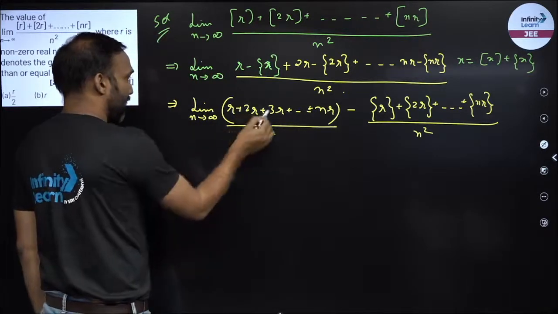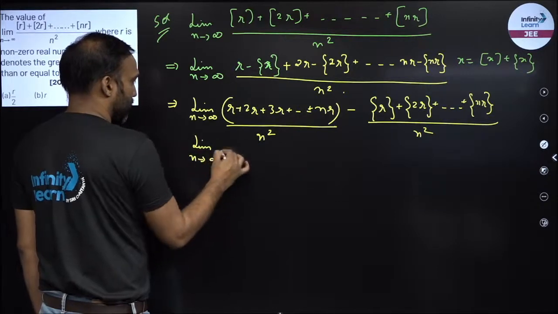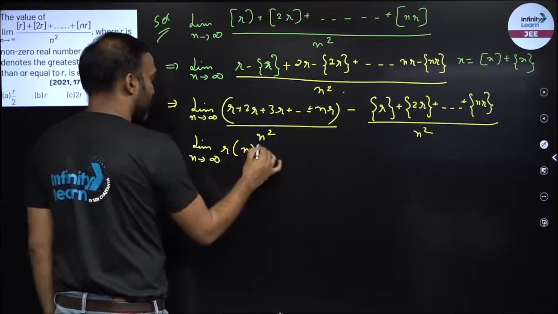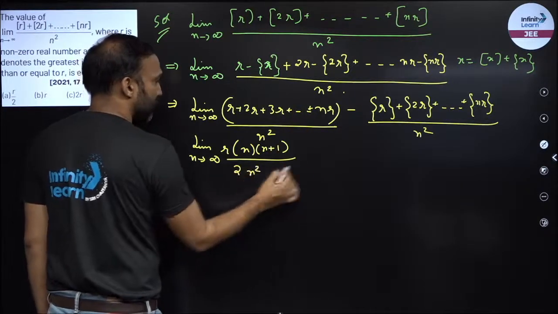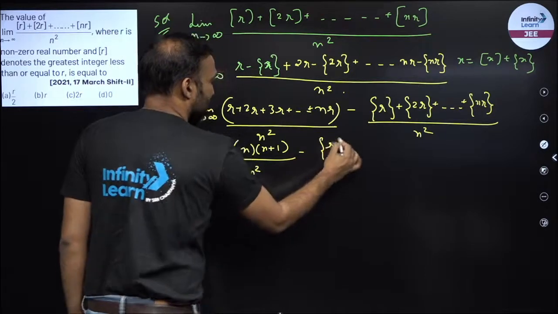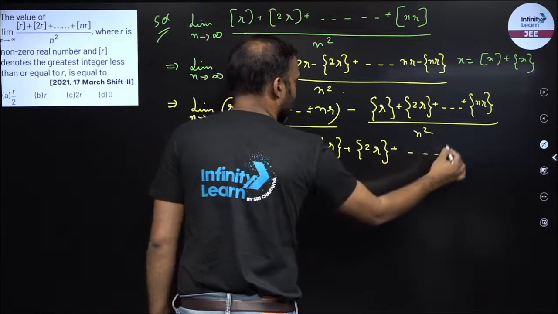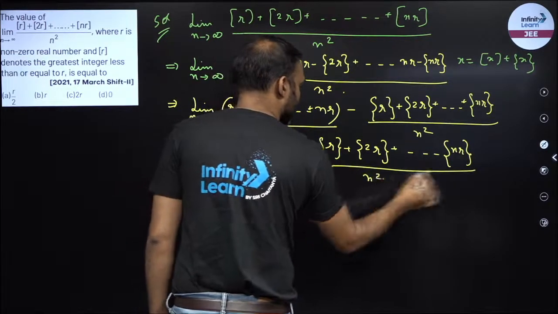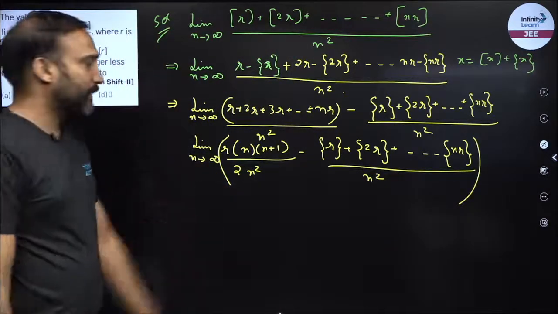So now I can take r common from here: 1 plus 2 plus 3 till n. So I will have the sum of first n natural numbers given by n into n plus 1 by 2, minus, here I can't do anything. This is what the expression is.